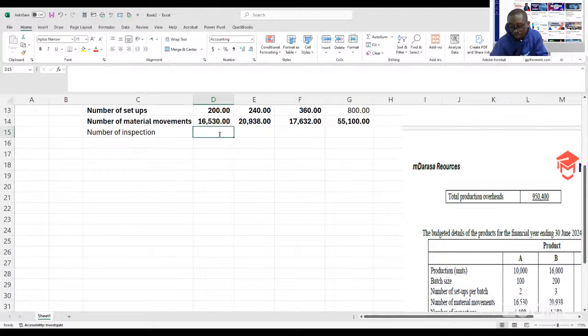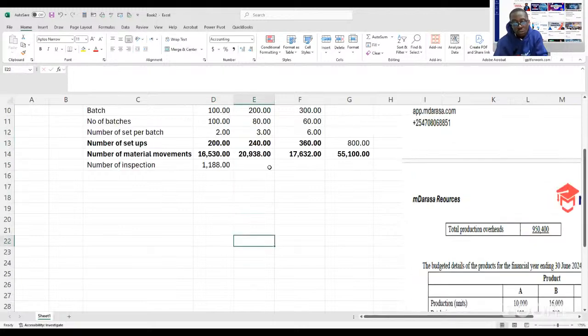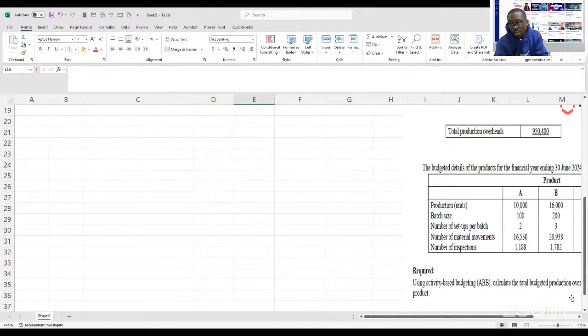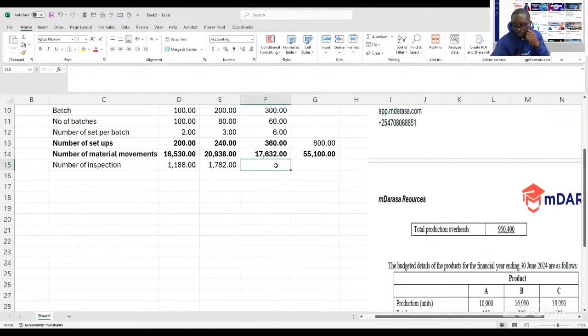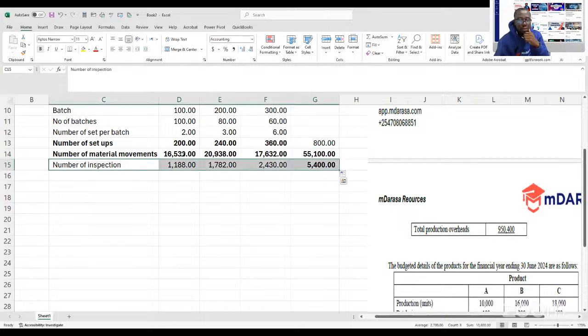So looking at the number of inspection, a good examiner has given us 1188. We are given 1782. We are given the other value here, which is 2430. So the total, this should give us what? The total, I should be having 5,400. So that is what you are talking about.